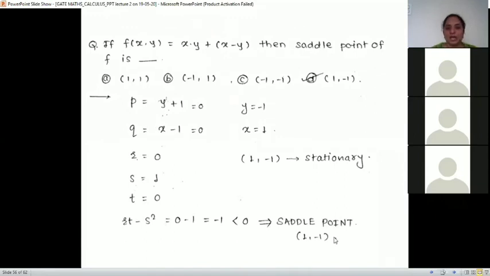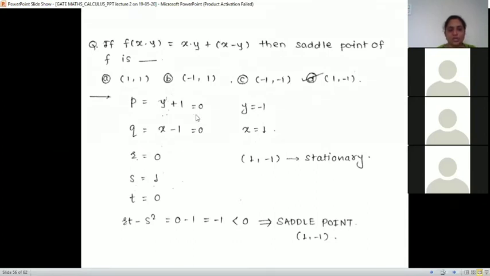A function is given and the saddle point of f is asked. The function is of two variables x and y. So p is dou z by dou x, the derivative with respect to x, which is y plus 1.